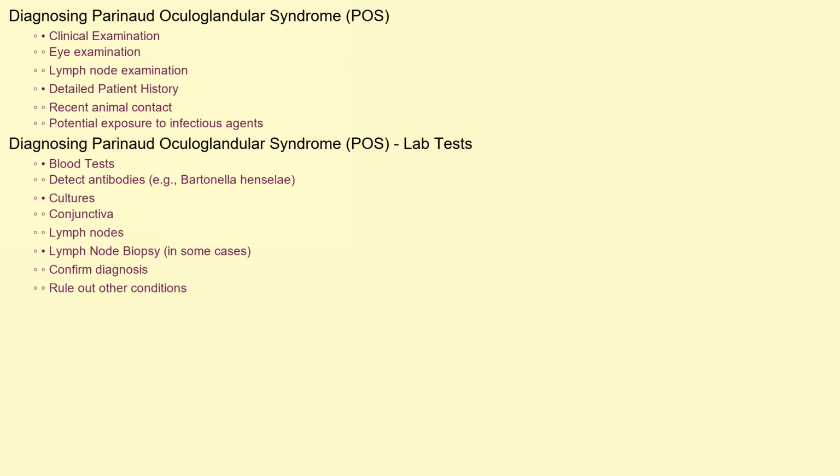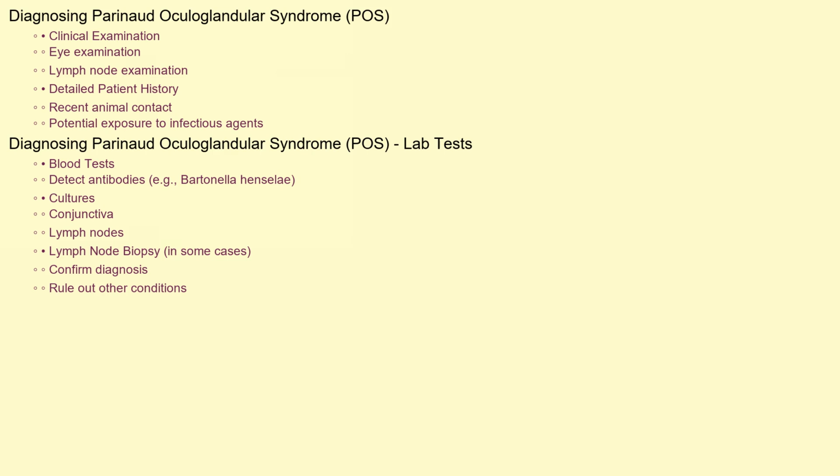Diagnosing POS relies on a combination of clinical examination and laboratory testing. The doctor will carefully examine the patient's eye and lymph nodes, looking for the characteristic signs. A detailed history, including any recent animal contact or potential exposures to infectious agents, is crucial. Laboratory tests may include blood tests to detect antibodies against specific bacteria, such as Bartonella henselae.